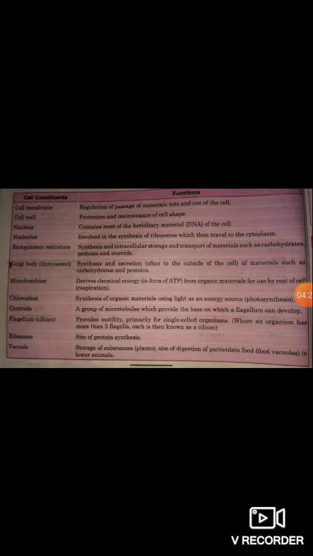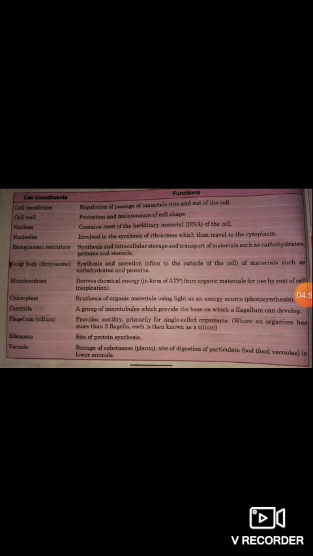The main function of the nucleus is to contain most of the hereditary material like DNA, that means deoxyribonucleic acid, of the cell. Nucleolus. Inside the nucleus, its main function is involvement in the synthesis of ribosomes which then travel to the cytoplasm.